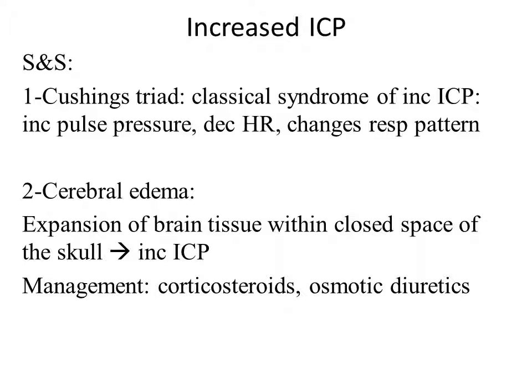Second symptom is the cerebral edema, expansion of the brain tissue within closed space of the skull, leading to increase in ICP. Management: we can provide the patient with corticosteroid and osmotic diuretic in order to decrease the amount of the fluid inside the brain, so that decreasing the ICP.